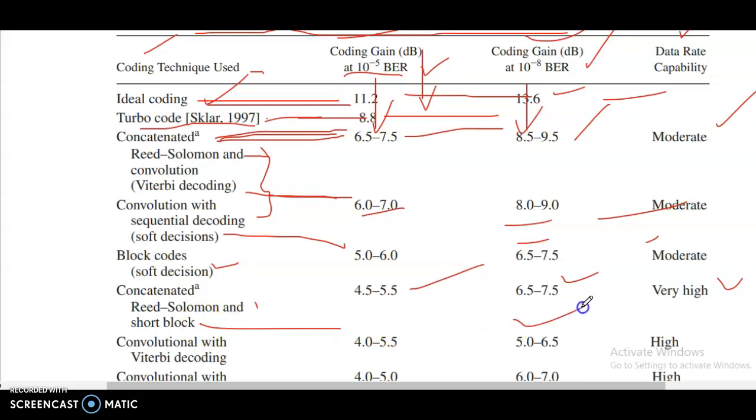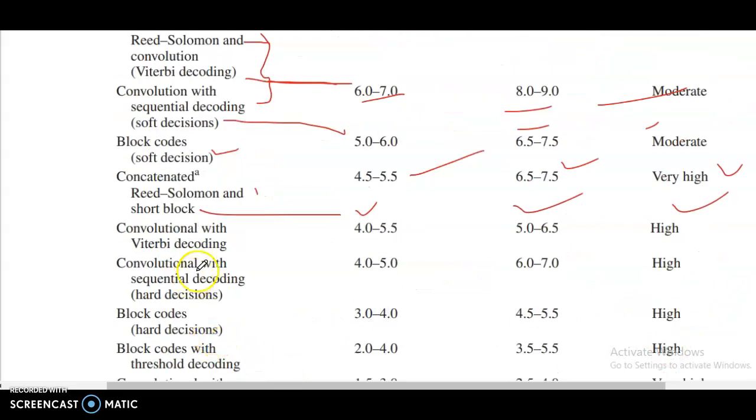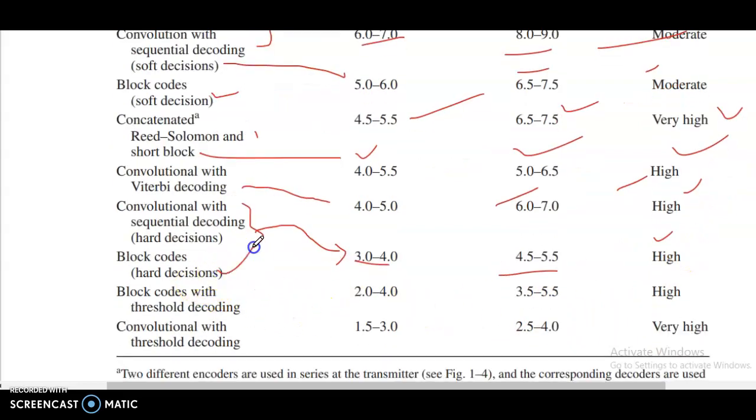4.0 to 5.5, 5 to 6.5, high. Convolutional with Viterbi decoding 4 to 5, 6 to 7, high. Convolutional with sequential decoding, hard decisions 3 to 4, 4.5 to 5.5, high. Block codes, hard decisions 2.0, 4.